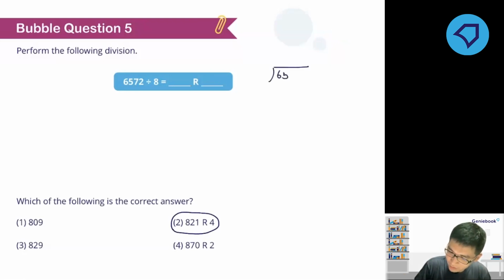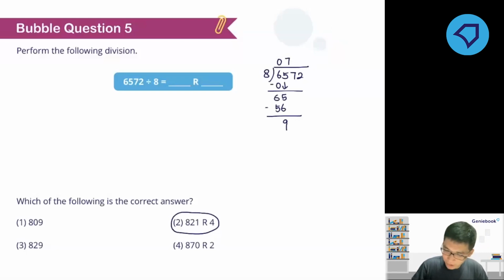I'll speed up a little. 6572 divided by 8. So subtract, bring down the next number, multiply, subtract. All right, then bring down the next. Did I do it correctly? No, I didn't do it correctly. Let me rewind. What am I doing? Must be my hunger.